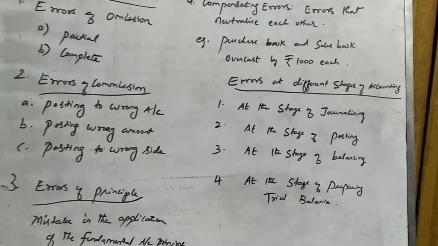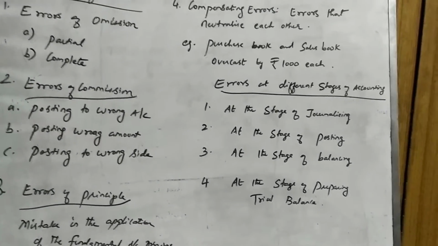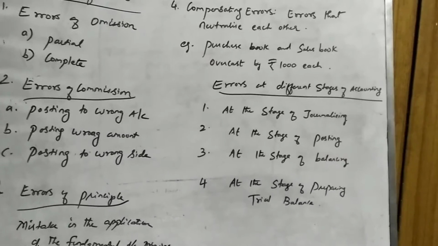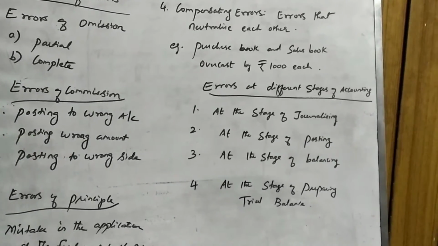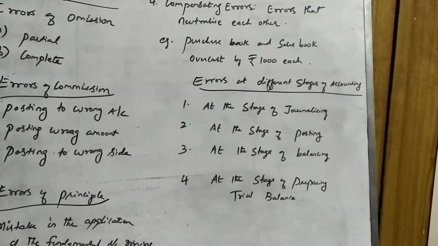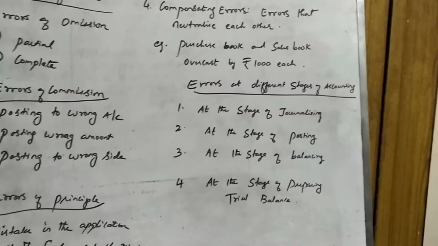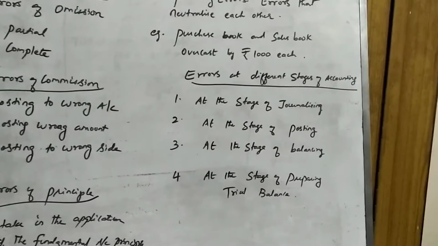So here you have wrong totaling of accounts. While totaling, you may make mistakes. And at the stage of preparing trial balance, you will have all these errors of omission, errors of commission.